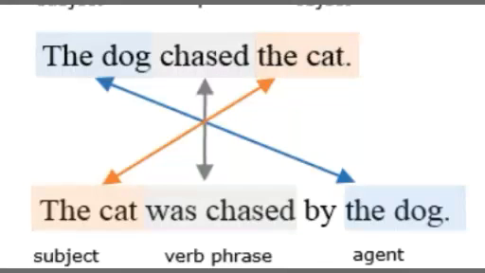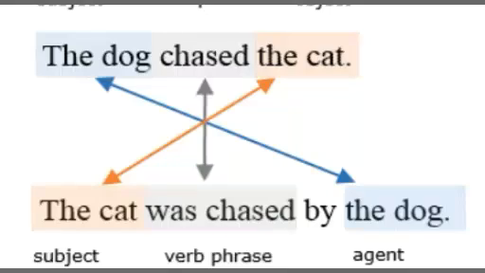Look at the example 2. The dog chased the cat. Step 1 is to identify SVO, the dog subject, chased verb, the cat object. Step 2 is to swap subject with object and object with subject. So we have exchanged the places of the dog and the cat. Step 3 is to add suitable helping verb.